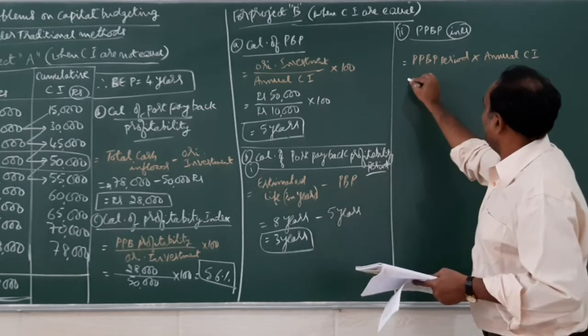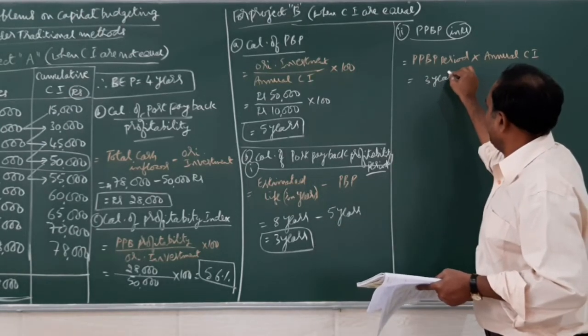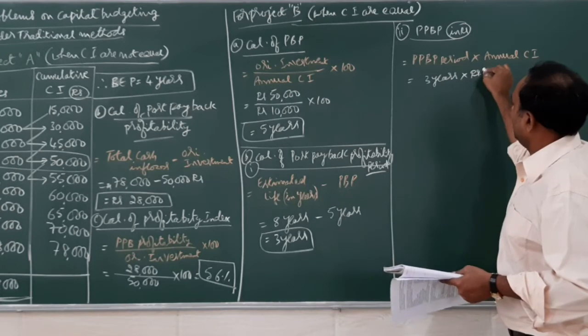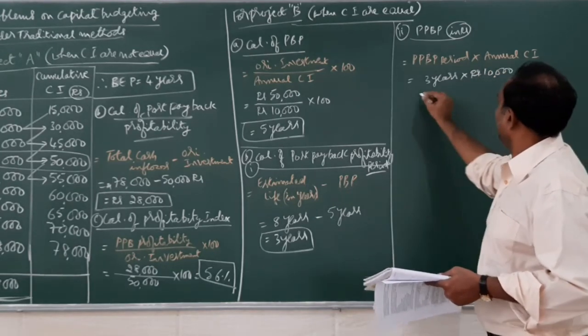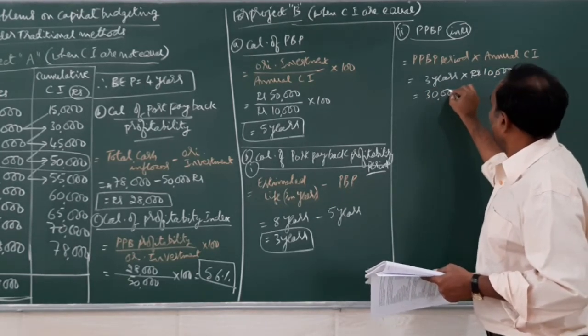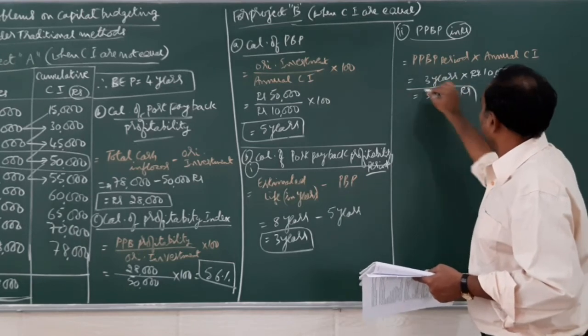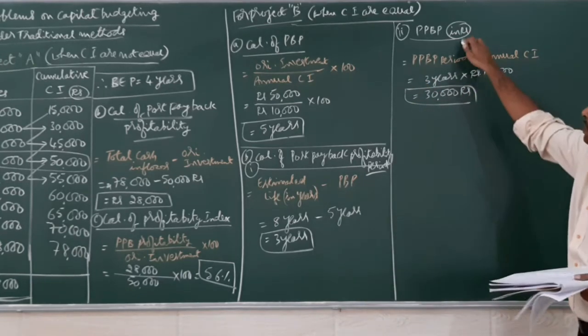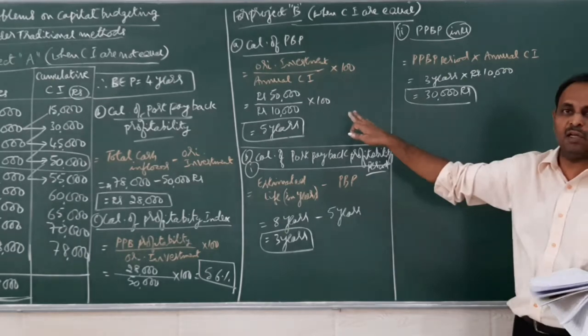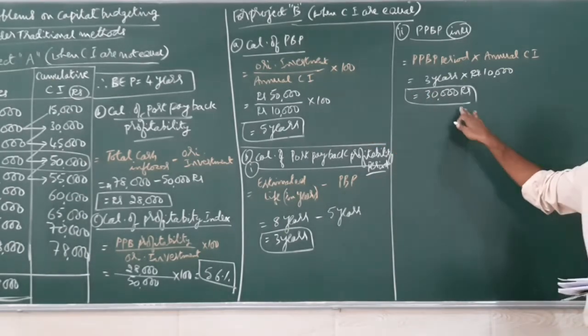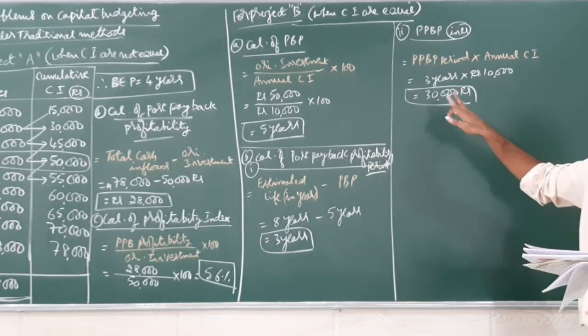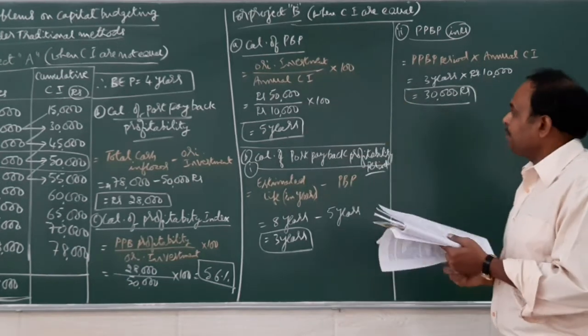So you have a period of 3 years here, post payback period, annual cash inflow as 10,000 rupees. So you have a post payback profitability of 30,000 rupees. That is, after getting back 50,000, extra 30,000 profit is there for the particular project, that is project B.